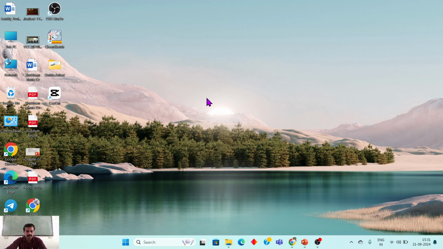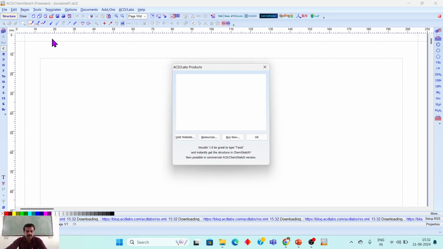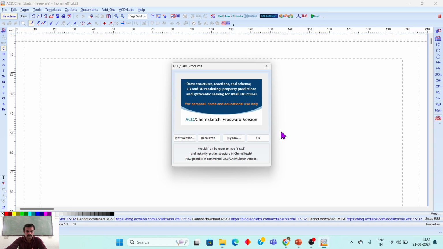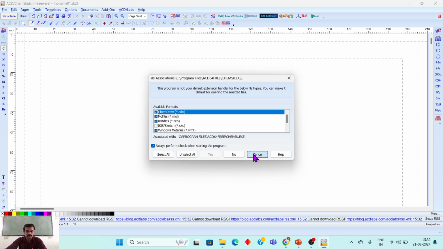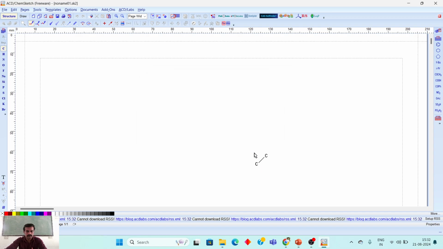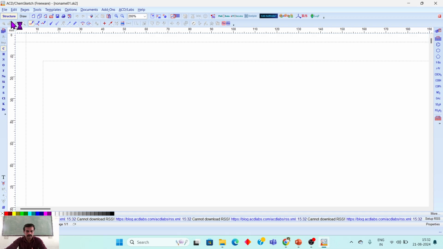Now I'm going to open the ChemSketch software. First of all, here are some instructions for using the software. Now, first of all, this is the screen of this ChemSketch tool. You see here the first section. We go through it section by section: File, Edit, Pages, Tools, Templates, Options, Documents, History, Labs, and here.